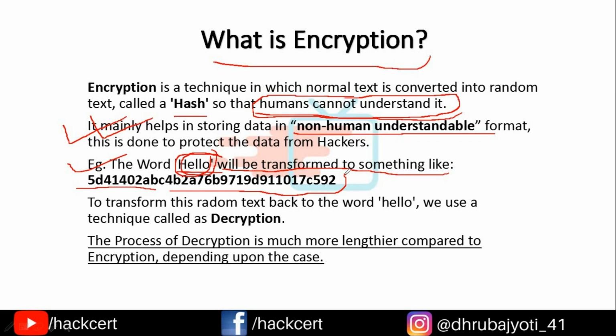Obviously we humans cannot understand, but computers can easily understand what this actually means. So this type of procedure in which the data is transformed from something in human understandable format, like for example the word hello, to something that humans cannot understand, like this 5D4140 garbage, is known as encryption.